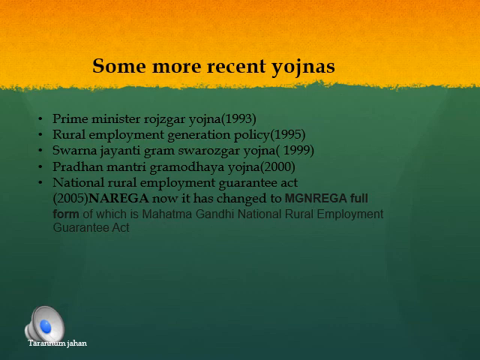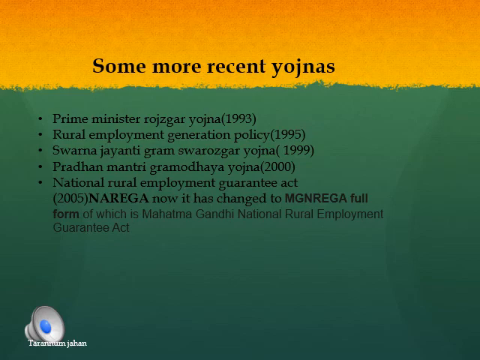Then the next is the Rural Employment Generation Program, which was started in 1995. This helped people to start their own small businesses in villages and small cities. Both of the above yojanas are the same. Then the Swarna Jayanti Gram Swarozgar Yojana, started in 1999. This is also to remove poverty and provide subsidy at cheap rates.